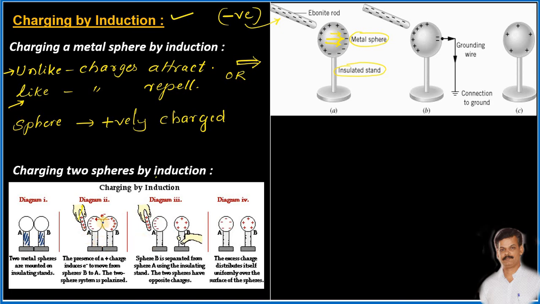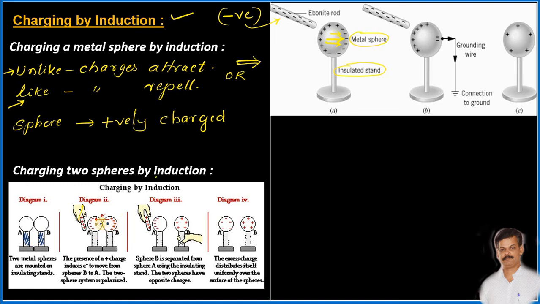All the free negative charges present in spheres A and B, whose magnitude is equal to the magnitude of the charge already in the charged body, will move towards the closer or nearer end. And because of the repulsion, the positive charges will accumulate on the farthest end.